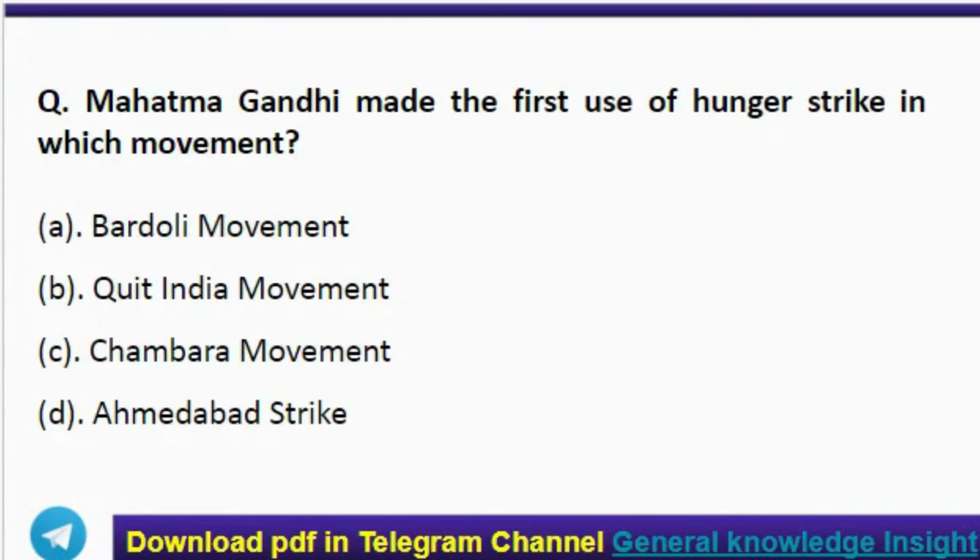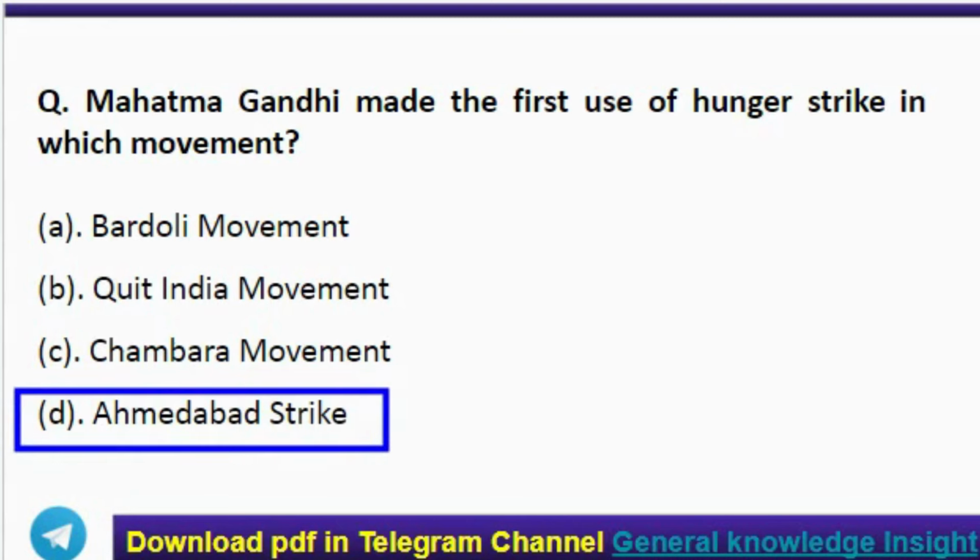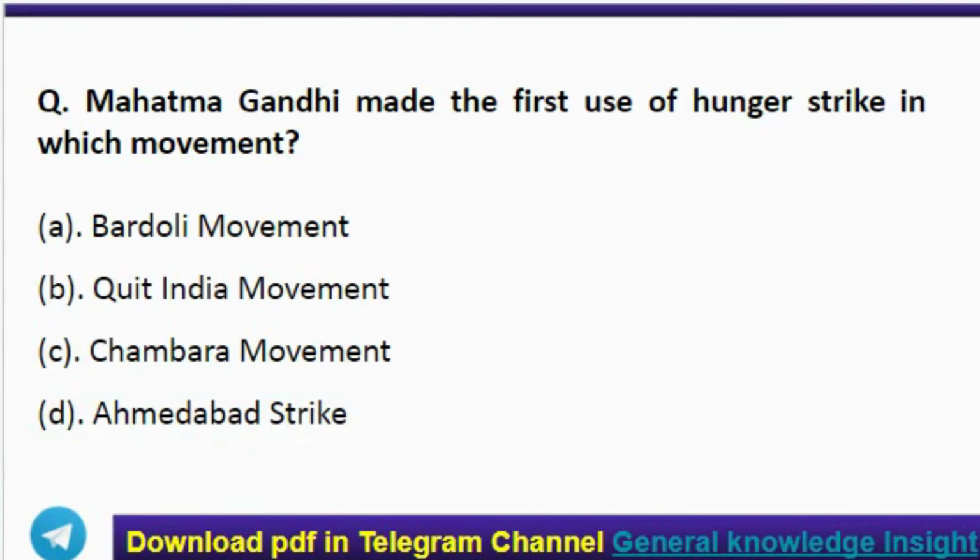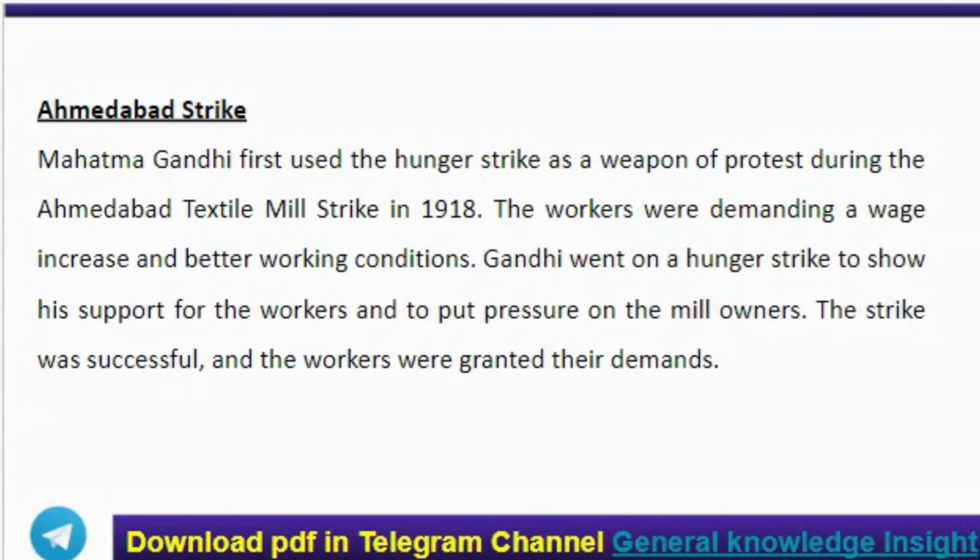Next question, Mahatma Gandhi made the first use of hunger strike in which movement? Correct answer option D, Ahmedabad strike. Here, Mahatma Gandhi first used the hunger strike as a weapon of protest during the Ahmedabad textile mill strike in 1918. The workers were demanding a wage increase and better working conditions. Gandhi went on a hunger strike to show his support for the workers and to put pressure on the mill owners. And the strike was successful and the workers were granted their demands.